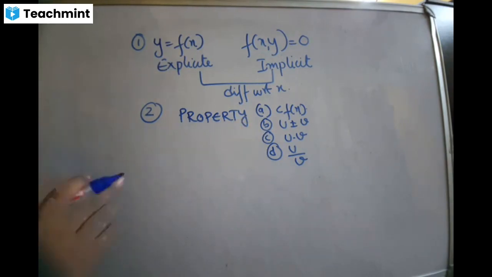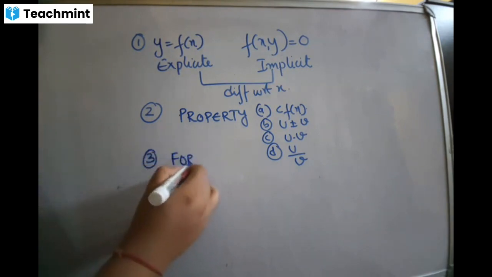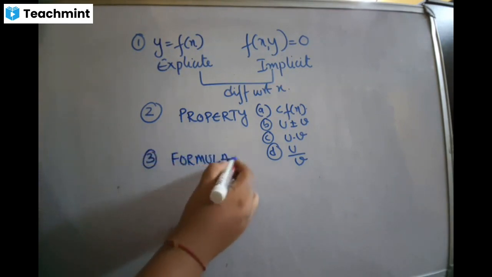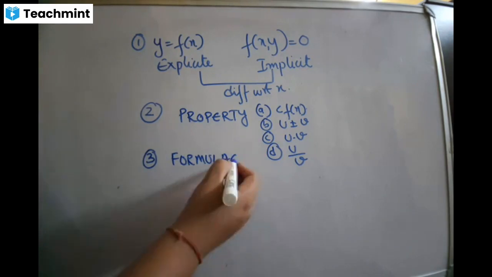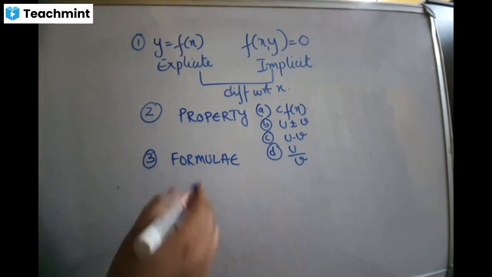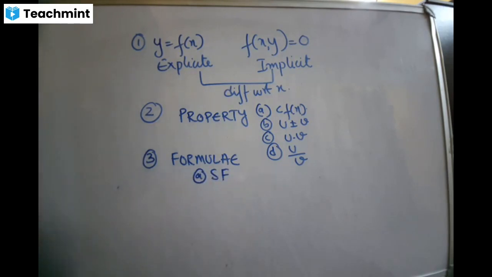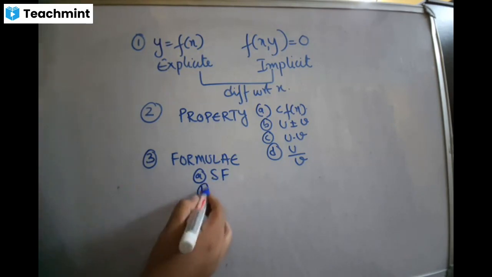Okay. And finally, the third one is formula. Formula means the 11 formulas which I have given you. You will get functions which satisfy the formula, called standard functions. And you will come across functions which will not satisfy the formula, and that is called a composite function.